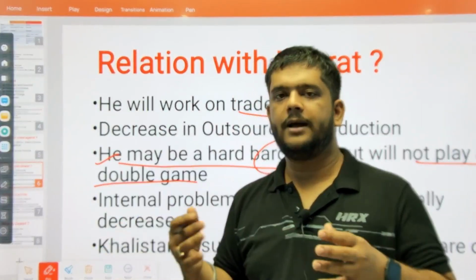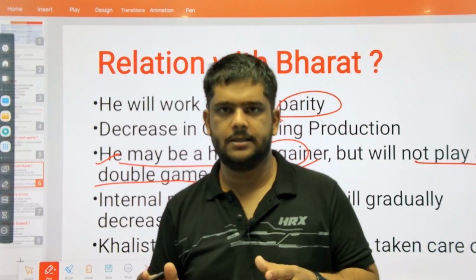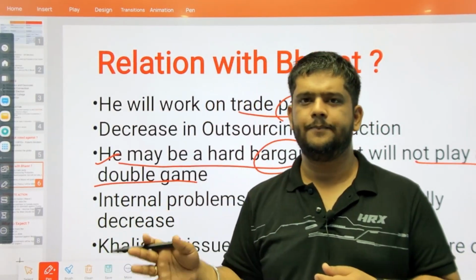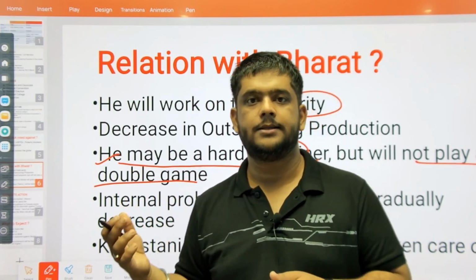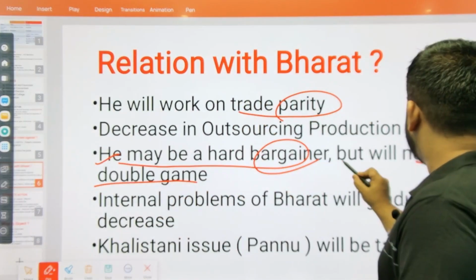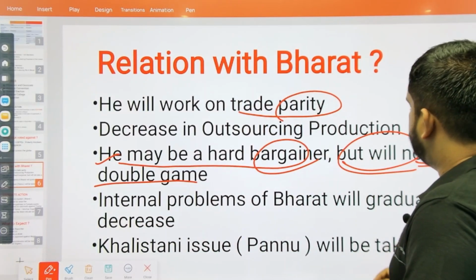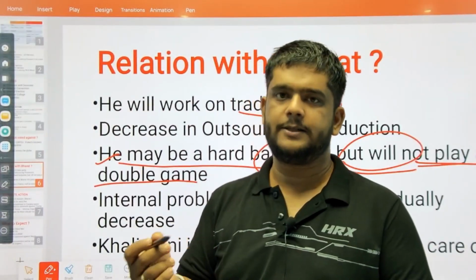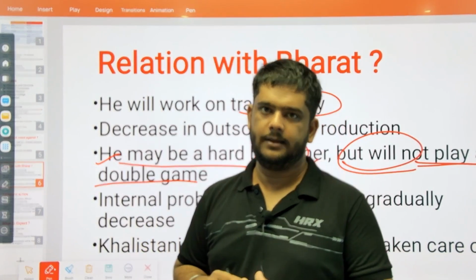He will, as far as the double game is concerned, as far as his track record is concerned, in the 4 years of his presidency, he did not play a double game with us. So based on that assumption, I am saying that at least Bharat is not going to suffer the double game that this current dispensation is doing with Bharat, right?